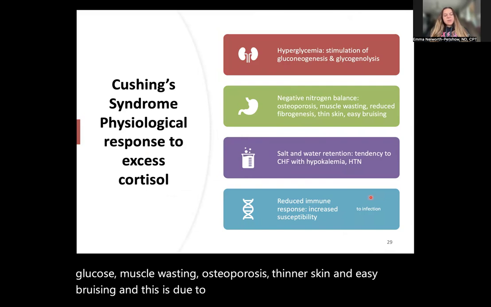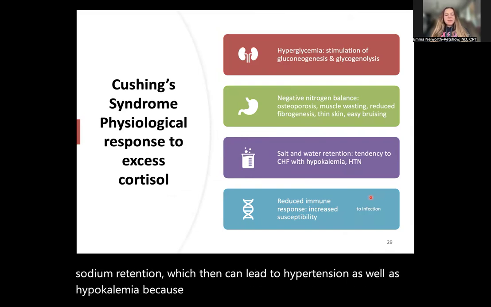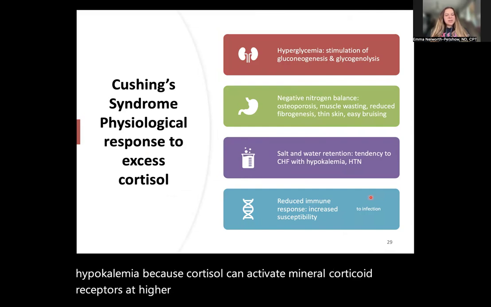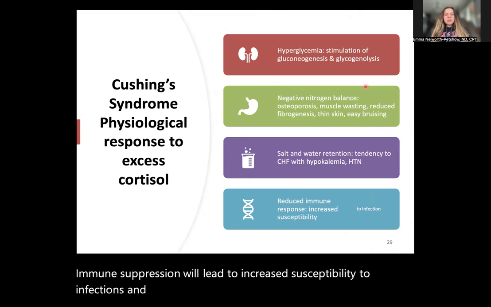It also can cause sodium retention, which can lead to hypertension, as well as hypokalemia, because cortisol can activate mineralocorticoid receptors at higher levels. It can bind to those receptors. Immune suppression will lead to increased susceptibility to infections, and this is showing you the systemic impact of cortisol excess.